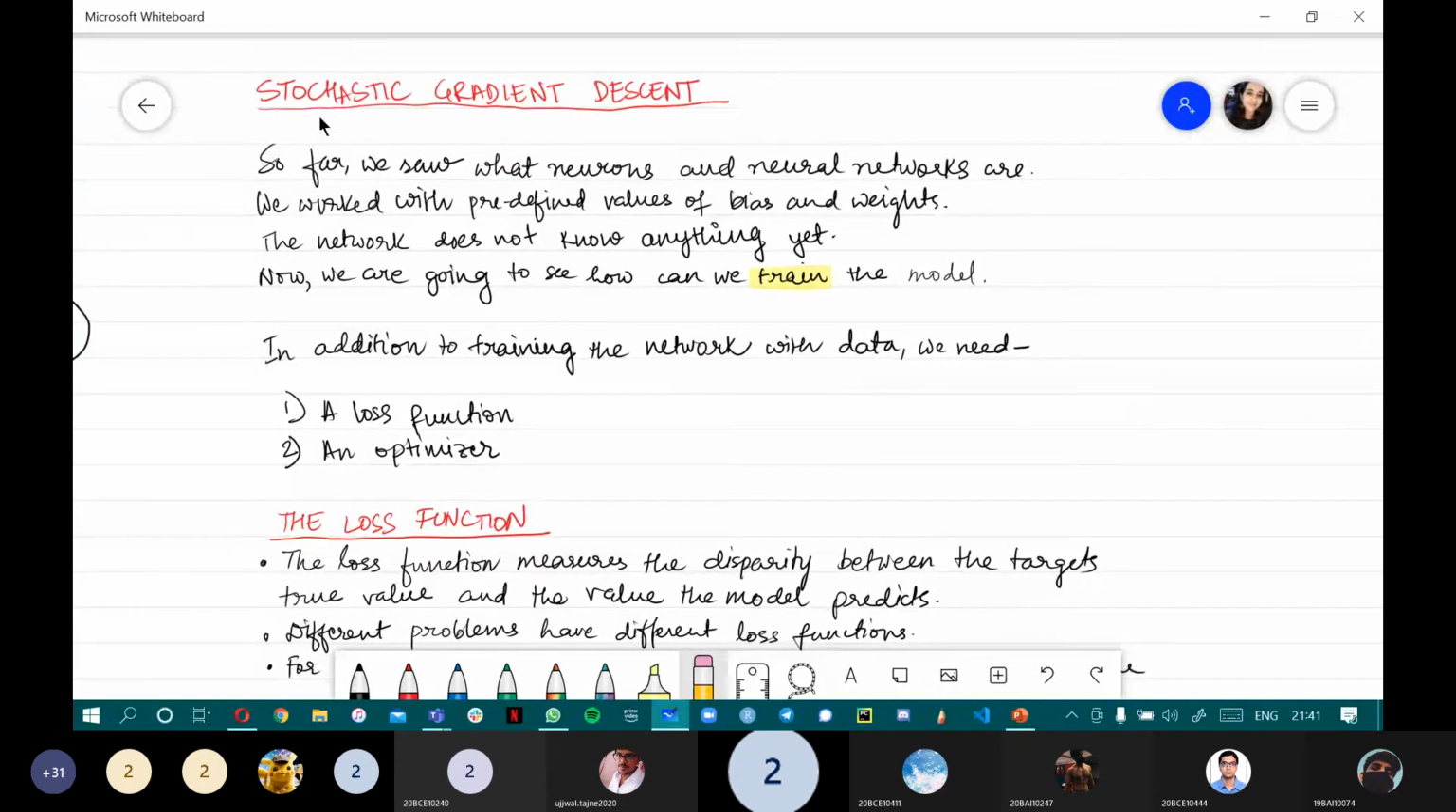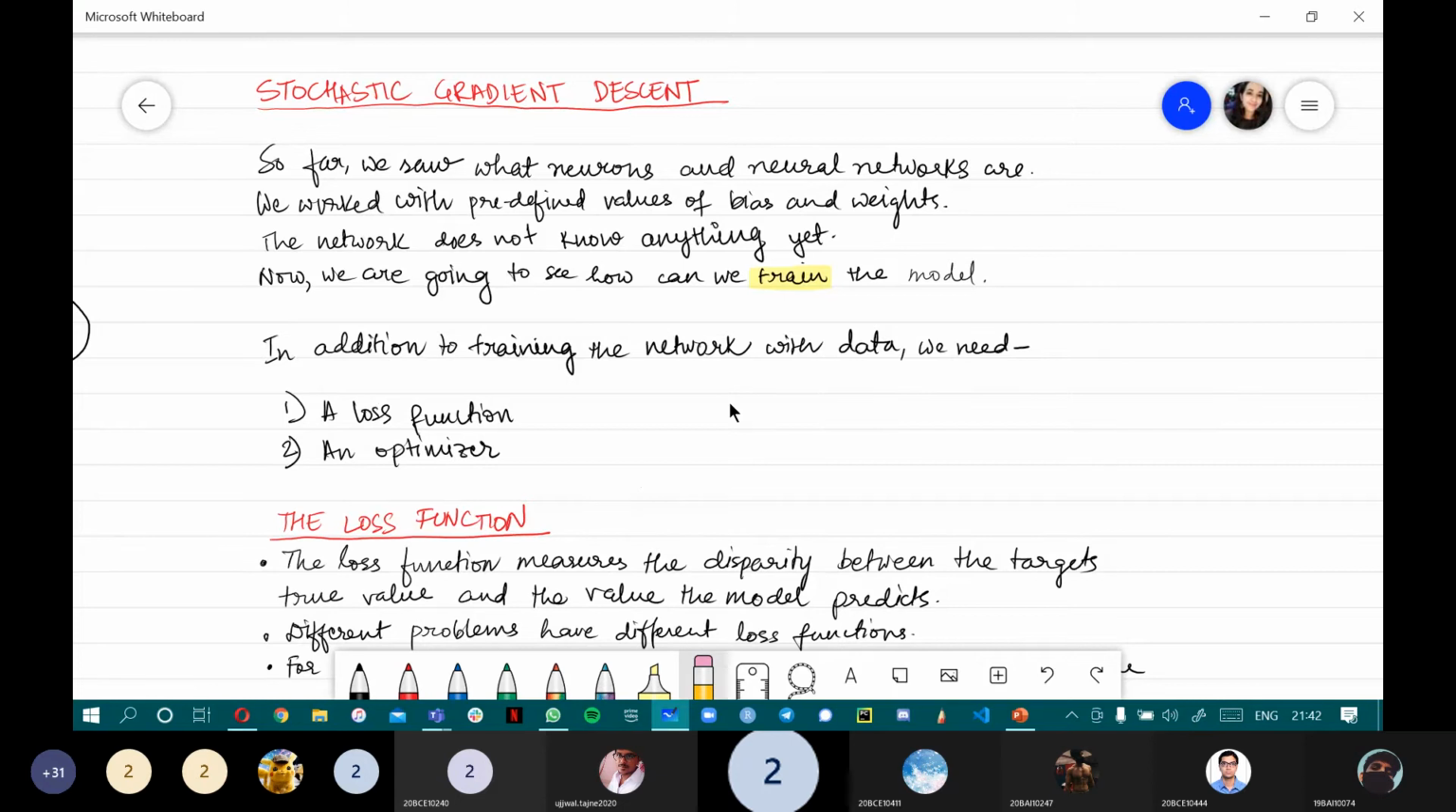This is something called stochastic gradient descent. So far we've seen what neurons are and what neural networks are. We worked with predefined values of biases and weights that we defined ourselves. We did not take any inputs from the model. The network does not know anything yet. We have not told the network anything or specified any conditions for it. So now we will see how we can train the model.